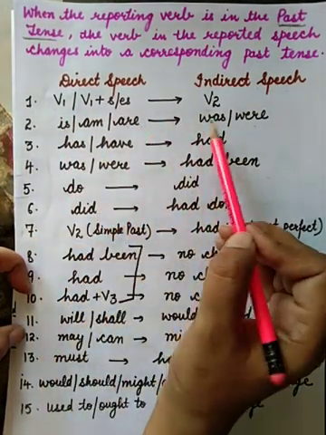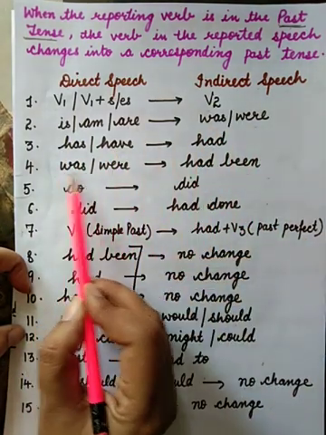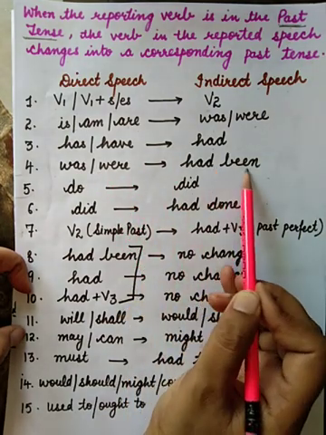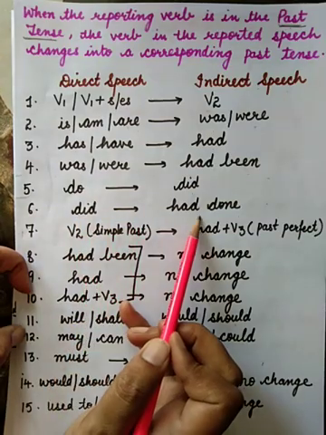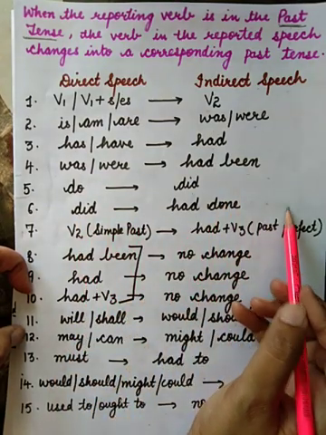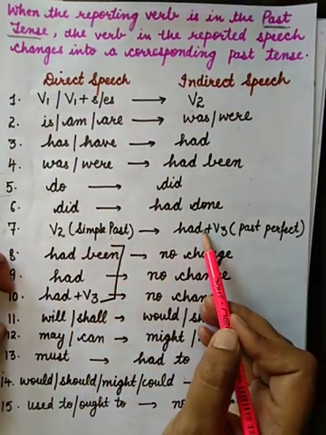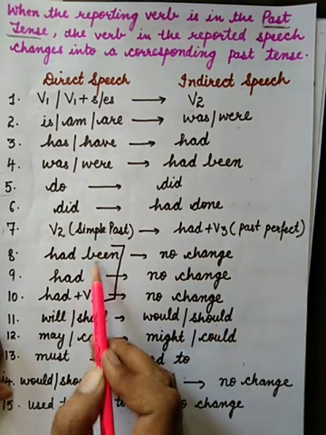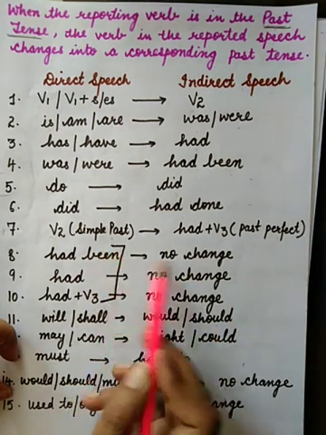Is, am changes to was, were. Has, have changes to had. Was, were, that is past continuous, changes to had been. Do changes to did. Did changes to had done, or had plus third form of verb. Second form of verb, simple past, changes to had plus third form of verb, that is past perfect. Had been, had, or had plus third form of verb, you will never change it.